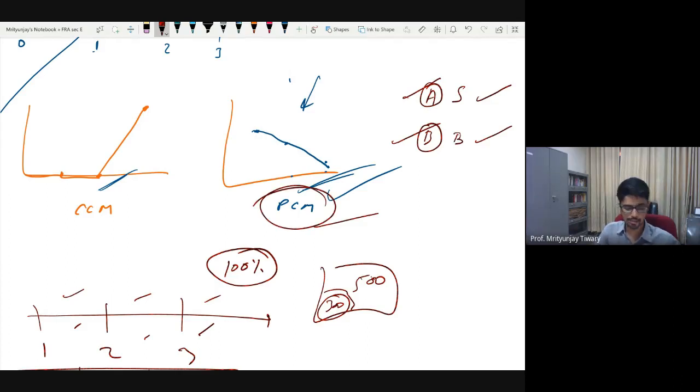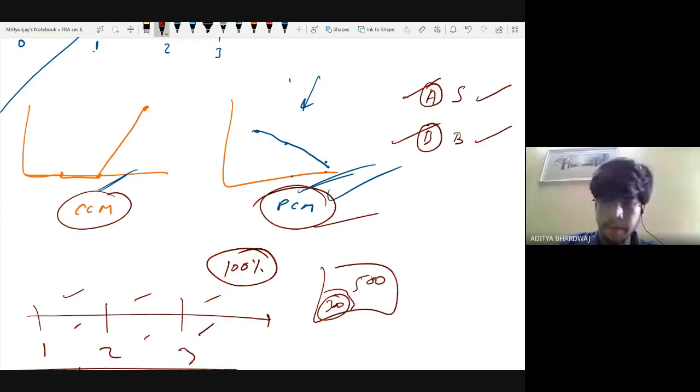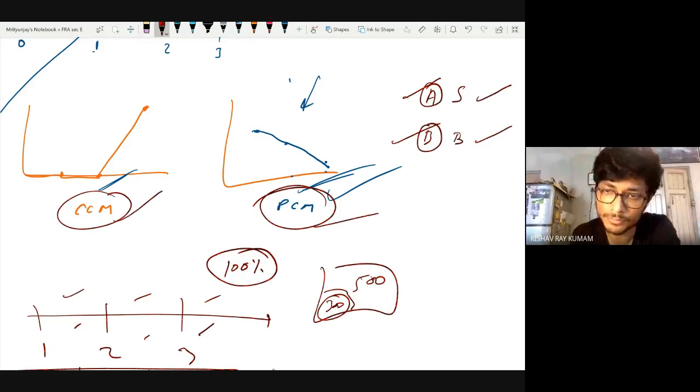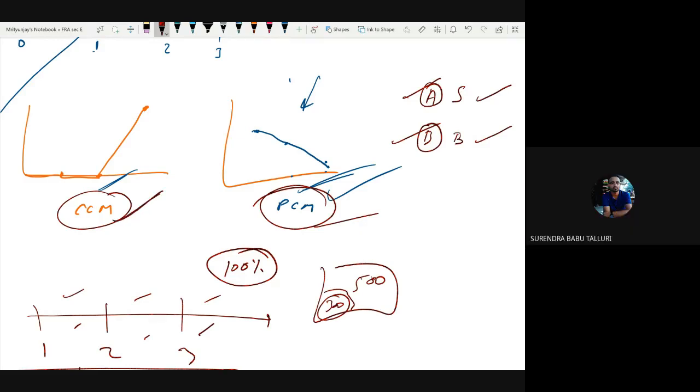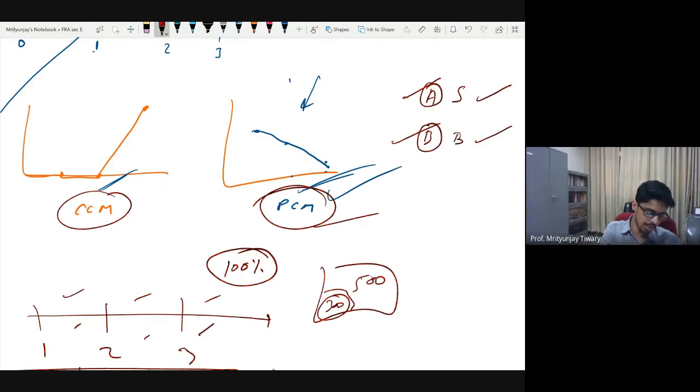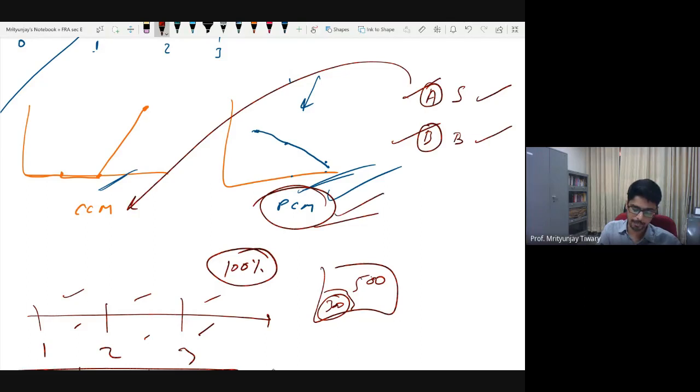Okay, let me ask a question. Which of the two methods, CCM or PCM, is the more conservative method? CCM. CCM is the most conservative method. This part everybody sees. So if you have any reasons to implement conservatism, then you go to CCM. Otherwise, you can adopt PCM.